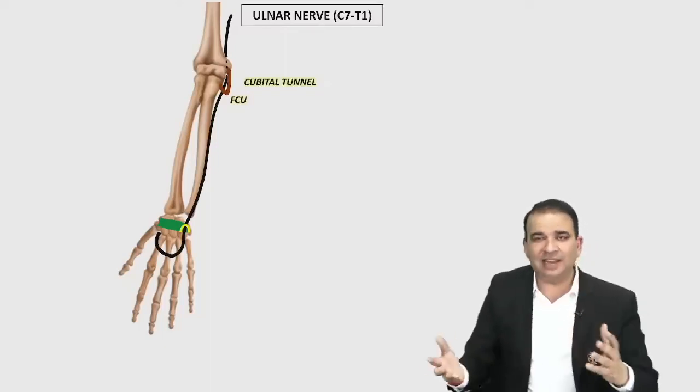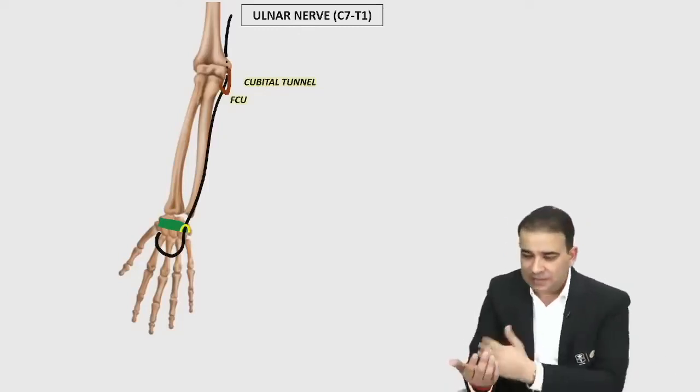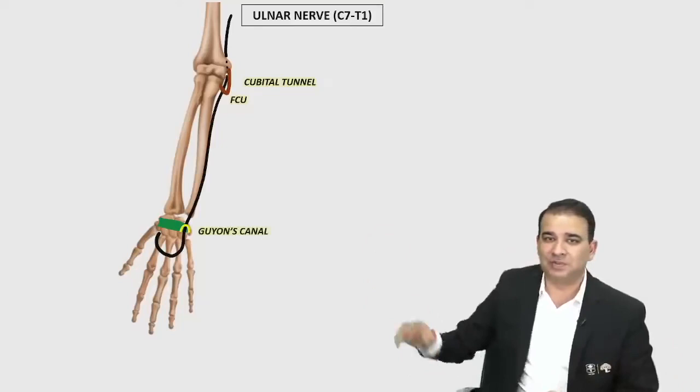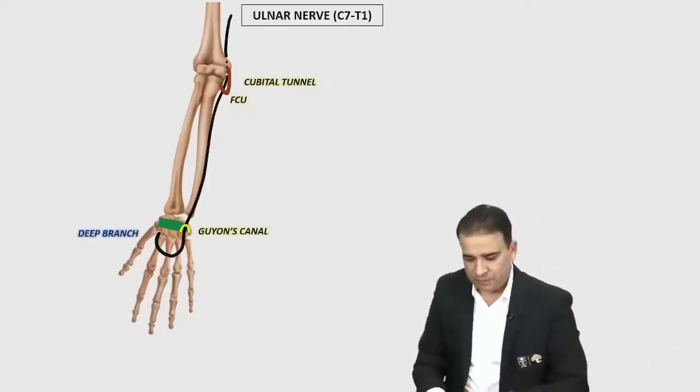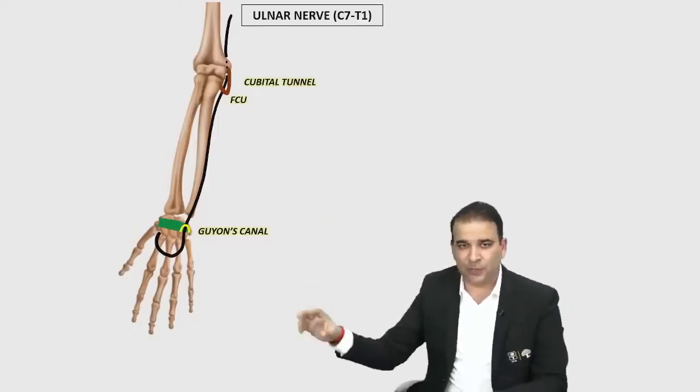And then the only thing left for the ulnar nerve to supply in the forearm is the medial half of flexor digitorum profundus. The medial half of flexor digitorum profundus will be supplied by it here. We'll come to that. The sequencing is a little different in this.